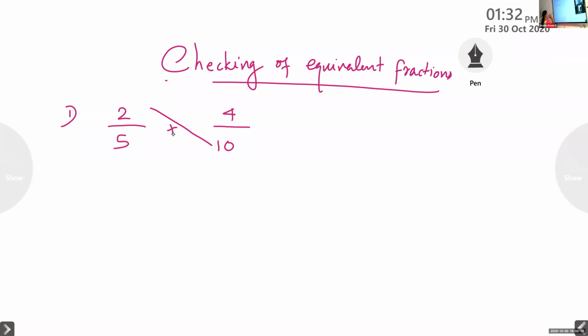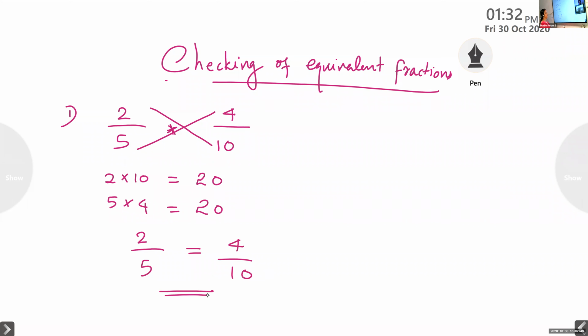What is the answer? 2 into 10, 20. And like this, 5 into 4 also 20. If it is equivalent, you should get the same answer: 20 and 20, same. If it is not the same, it is not equivalent. Clear, children? If it is the same, it is equivalent. So you can write that 2 by 5 equal to 4 by 10. Otherwise, you cannot write.